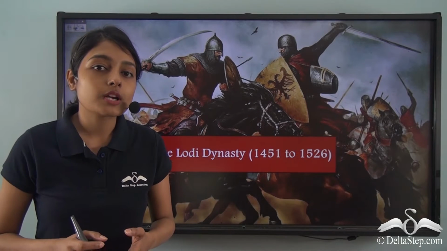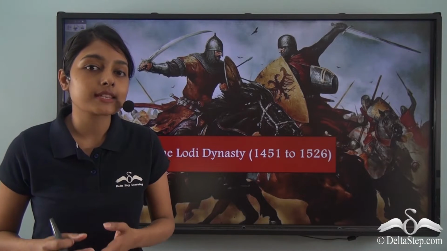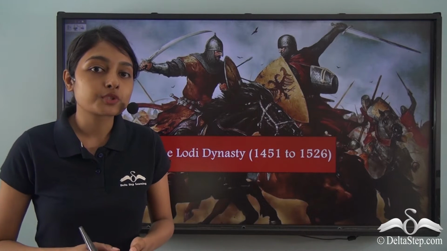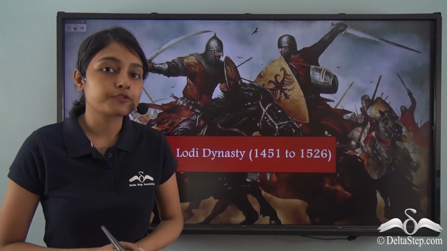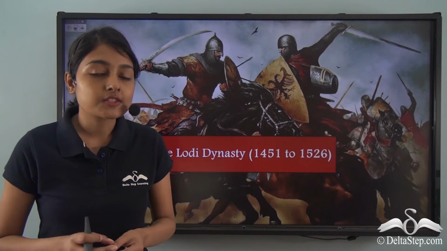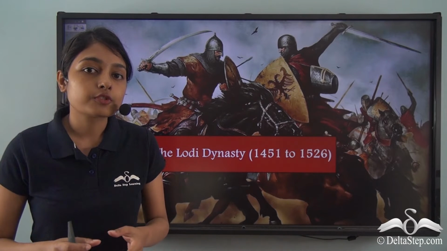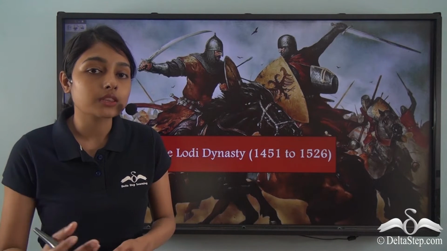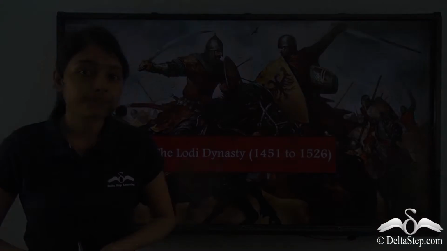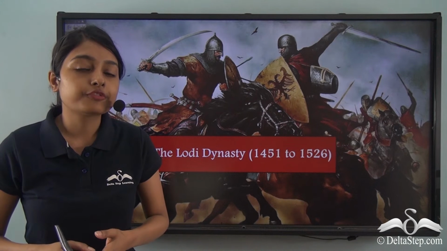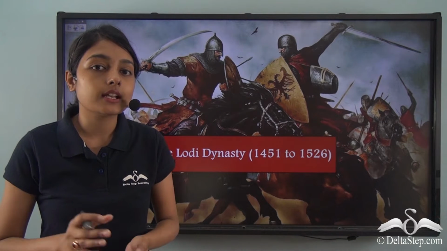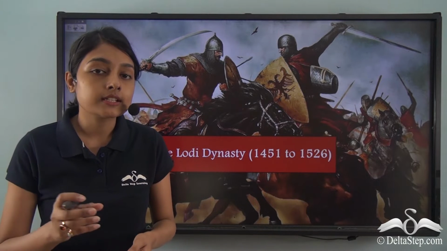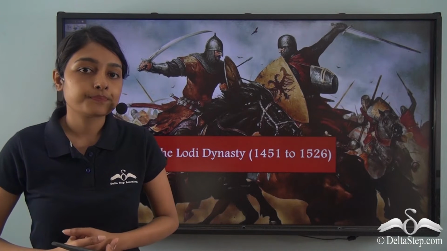We also talked about how it was the last sultan of the Sayyid dynasty, that is Alauddin Alam Shah, who gave up charge and voluntarily moved to Badaun. During this phase, a political vacuum was prevalent in the Delhi Sultanate because there was no one sultan who would lead the dynasty. Now, during the rule of the last Sayyid sultan, Bahlul Lodi was the governor of Sirhind in the province of Punjab.